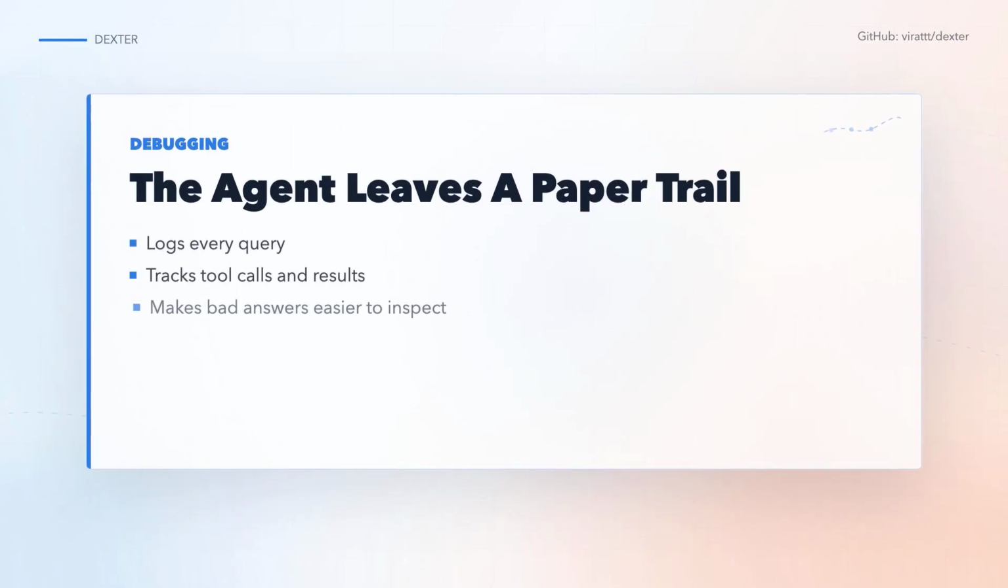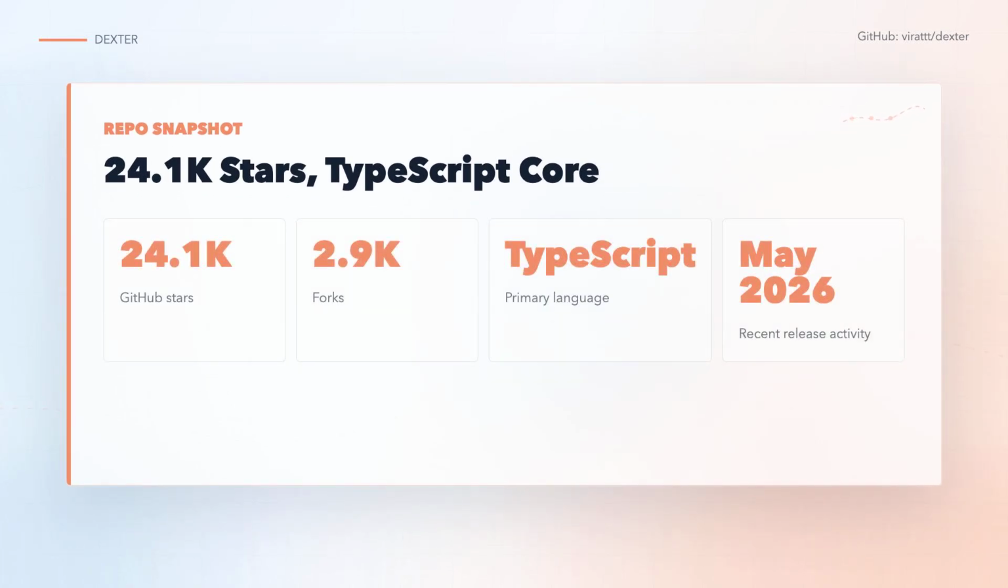One of the best product choices is the Scratchpad. Every query creates a new-line delimited JSON file in the .dexter Scratchpad folder. It records the original question, tool results, arguments, raw data, summaries, and thinking steps. When an answer looks wrong, you are not guessing what happened. You can inspect the trail and see which data came back, which tool was called, and how the model interpreted it.